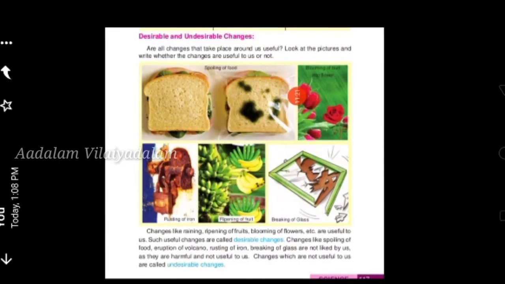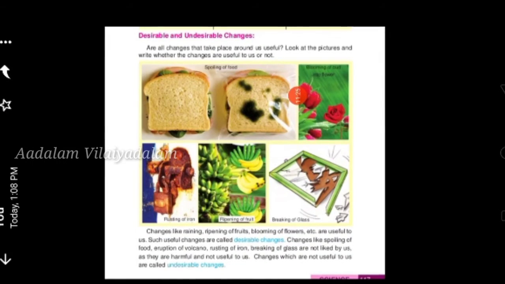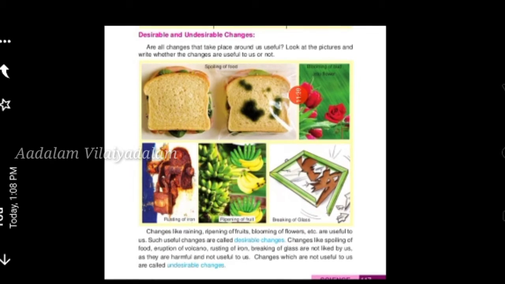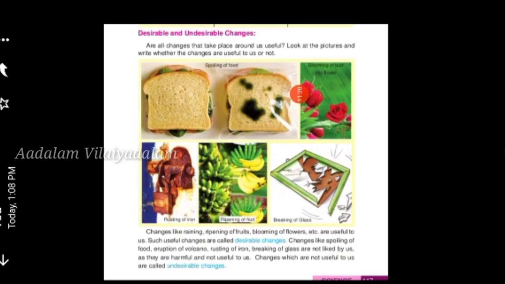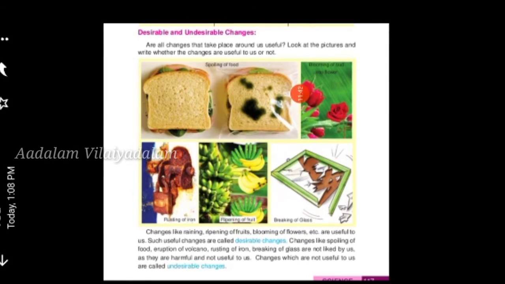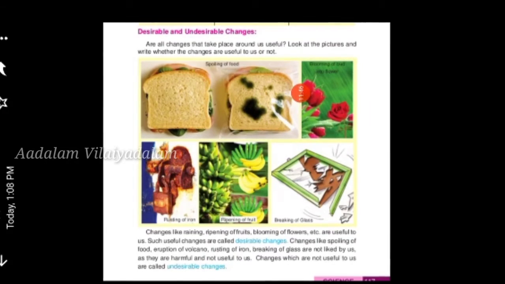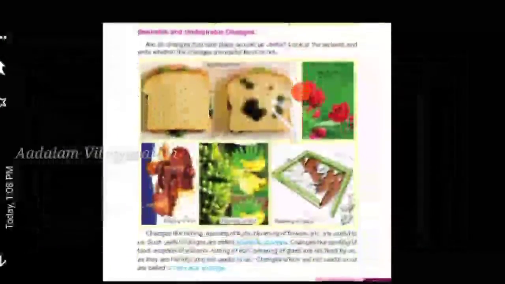So tell me which one is desirable and which one is undesirable. The spoiling of food, breaking of glass, and rusting of iron are all examples of undesirable changes. Blooming of a bud into a flower and ripening of fruit are all desirable, useful changes. So, understood what desirable and undesirable changes are?